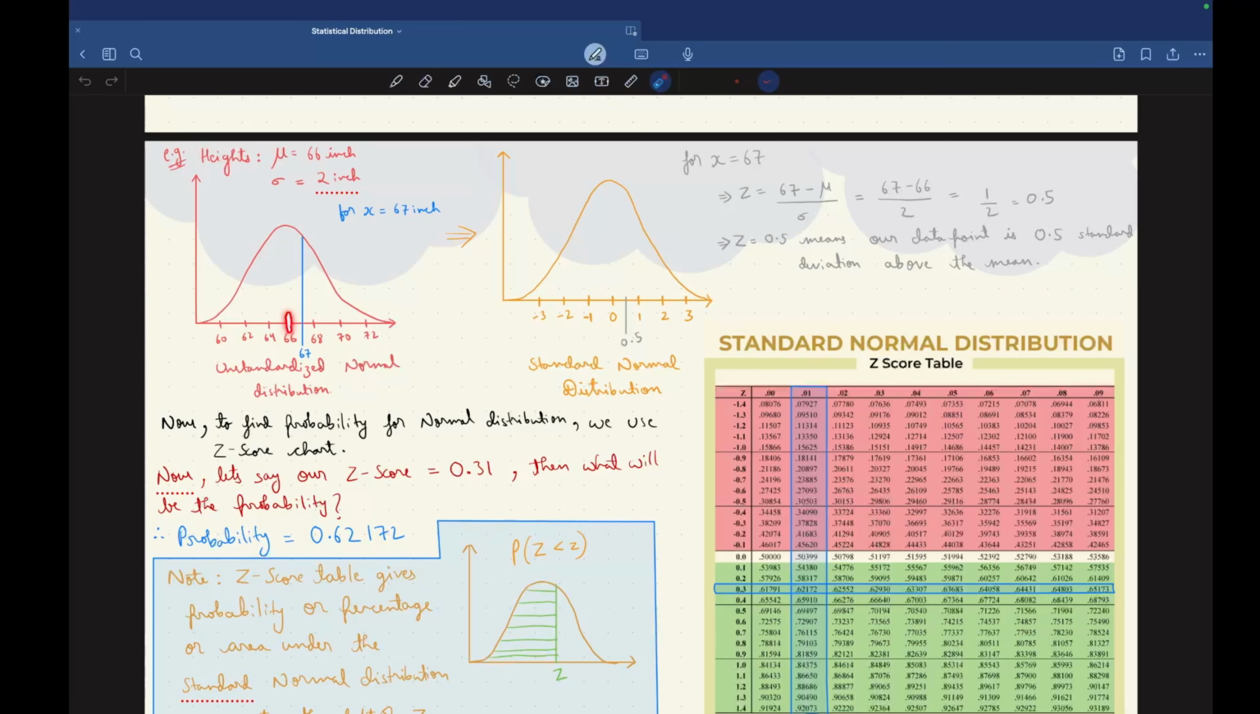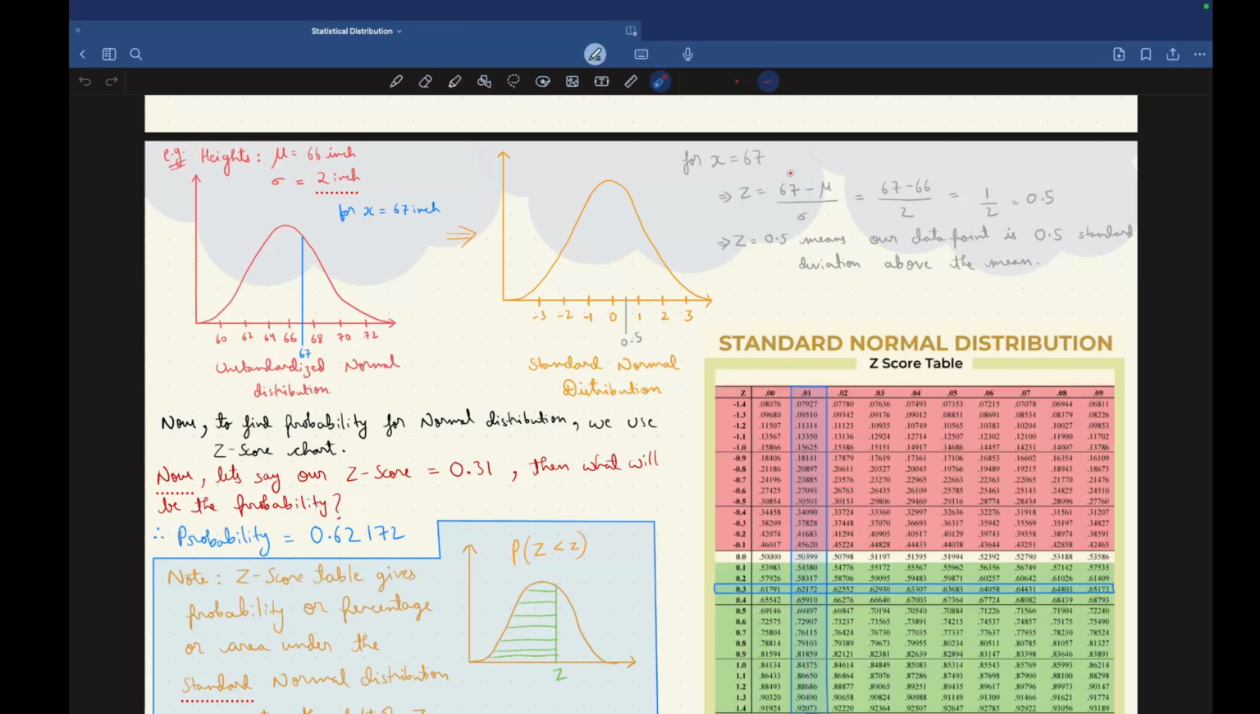Therefore, the mean is 66 inches, mu plus sigma is 66 plus 2, 68, 68 plus 2, 70, 70 plus 2, 72. Similarly, we will do the other side, and this is the unstandardized normal distribution. Now we want to see where our data point x equal to 67 will lie in the standard normal distribution. To find this out, we will find our z score.